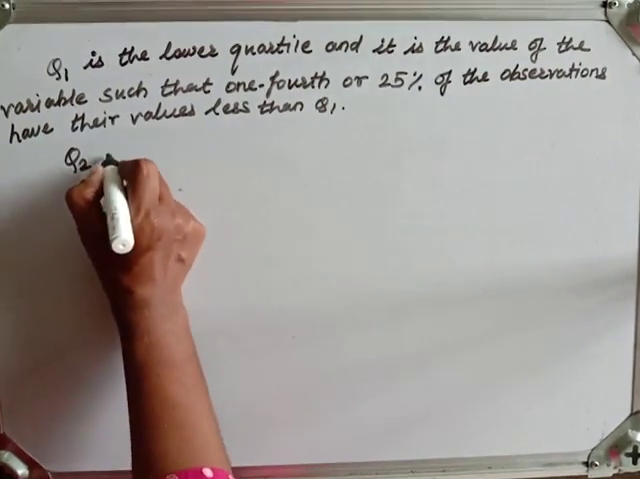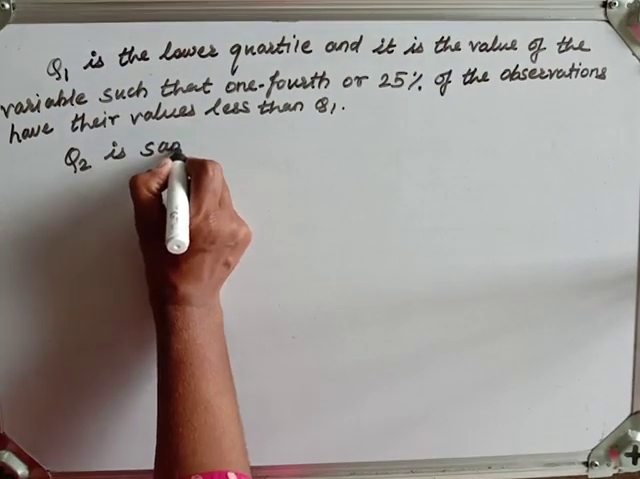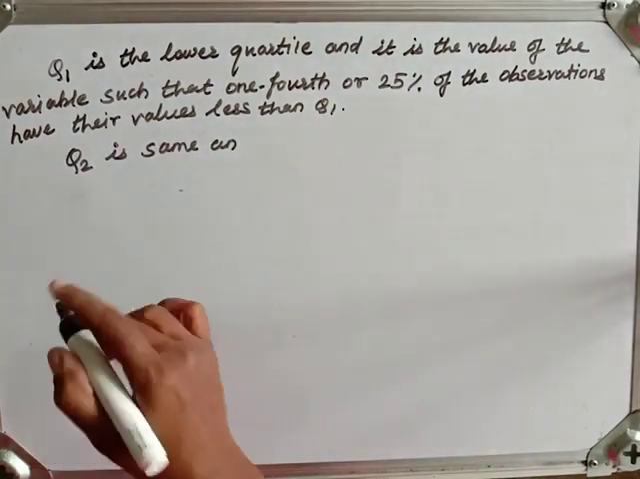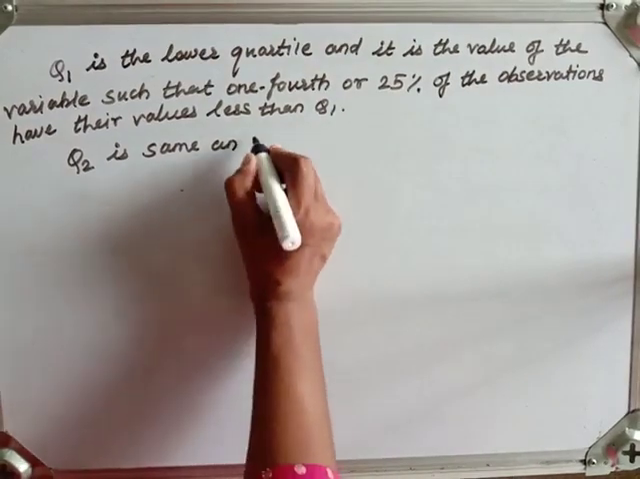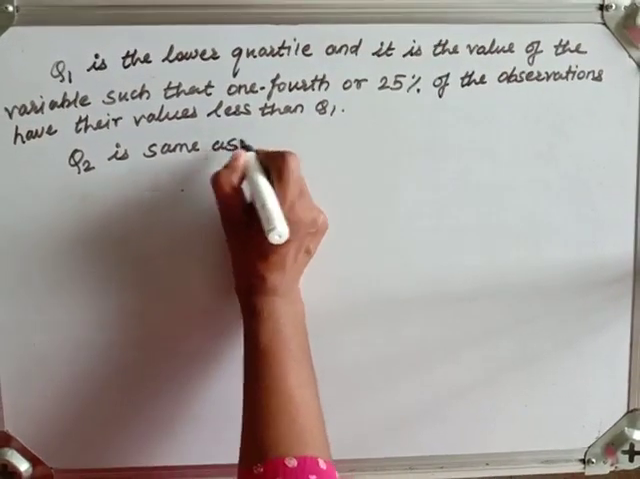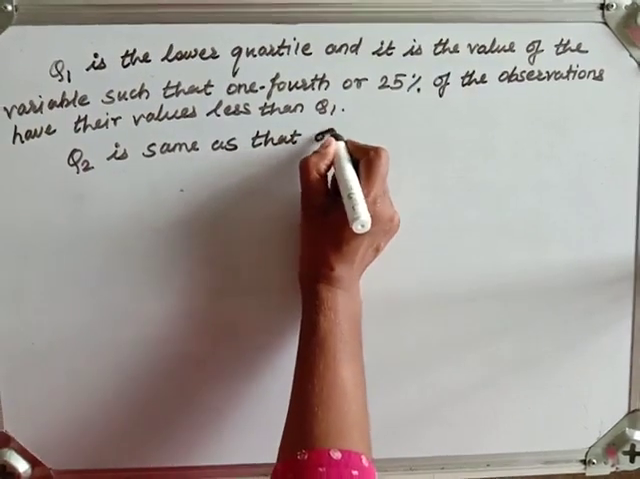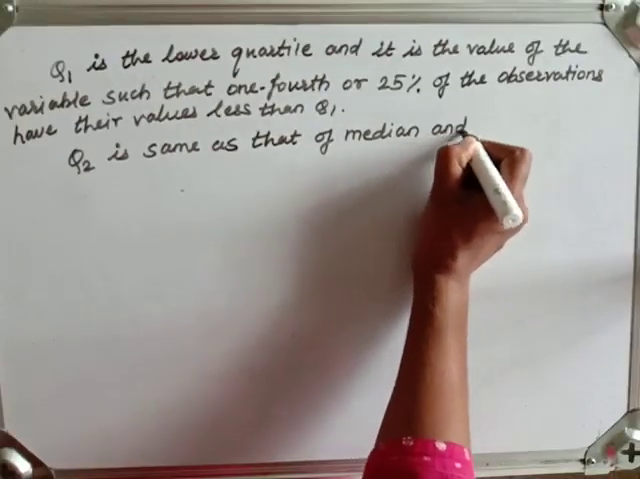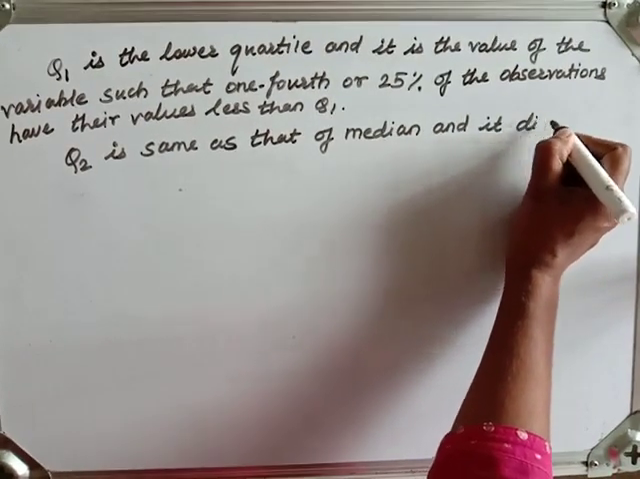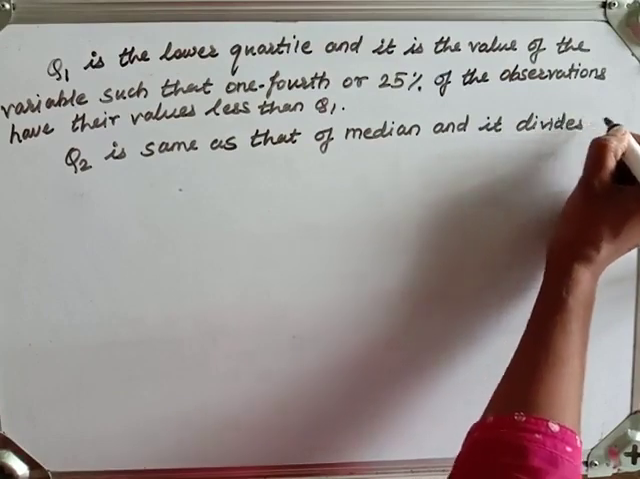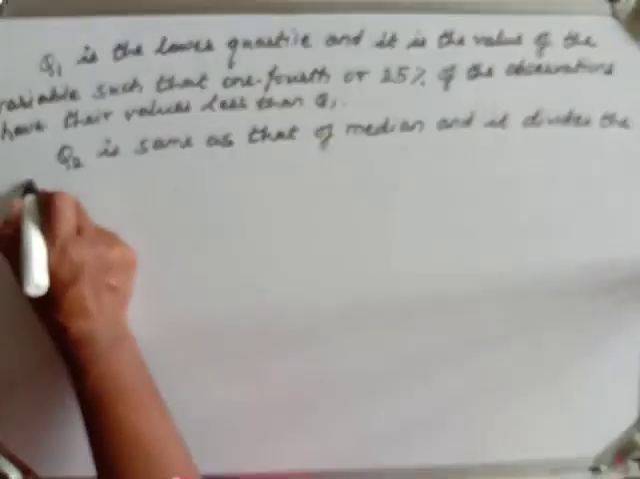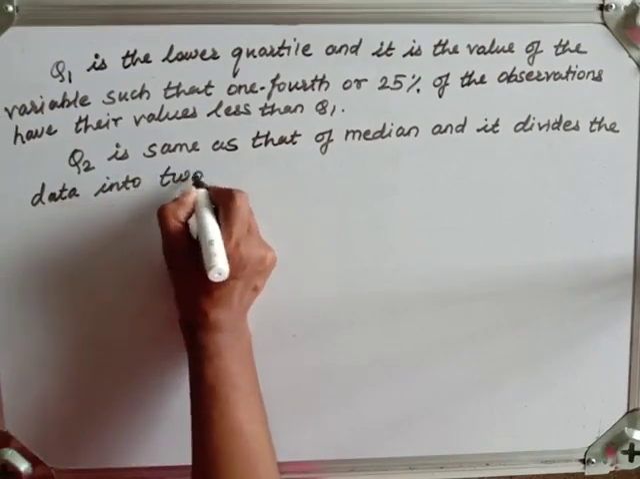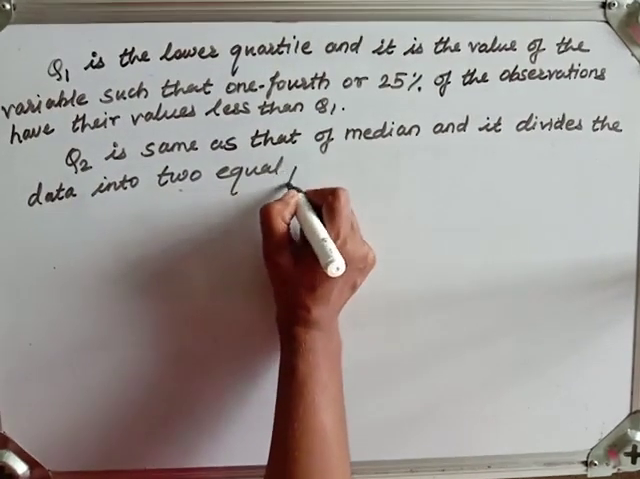Now Q2 is same as median. Already I taught you. Q2 is same as, it makes 2 equal parts of the variable or the observations. So it's same as that of median, and it divides the data into two equal parts.